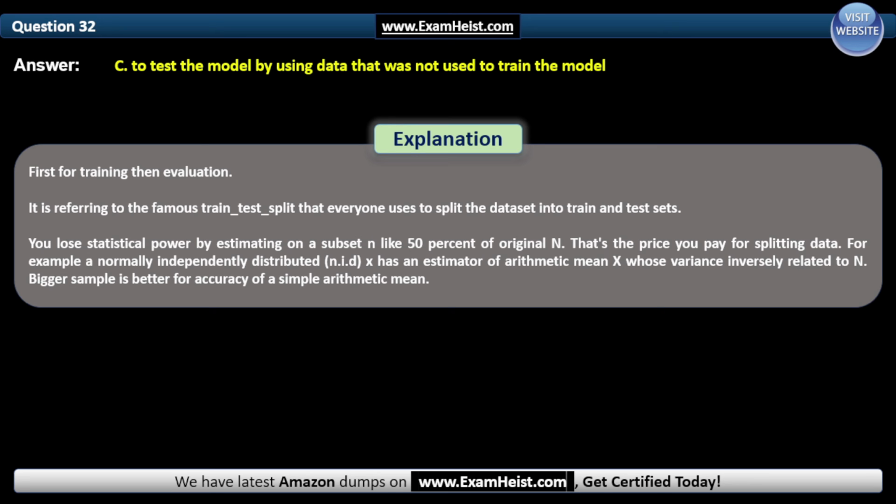You lose statistical power by estimating on a subset, like 50% of the original n. That's the price you pay for splitting data. For example, for a normally, independently distributed, n i.i.d. sample, the estimator, the arithmetic mean x, has a variance inversely related to n. A bigger sample is better for the accuracy of a simple arithmetic mean.